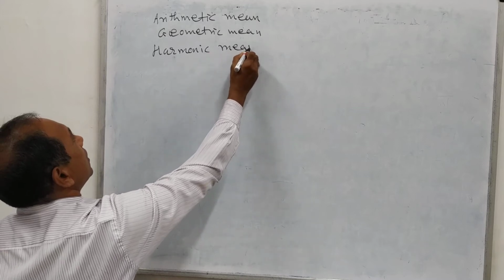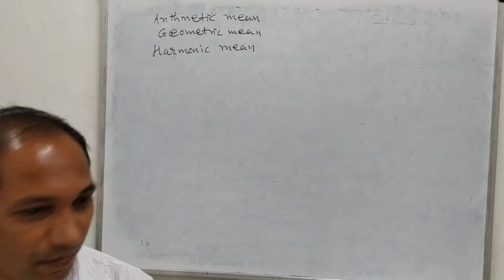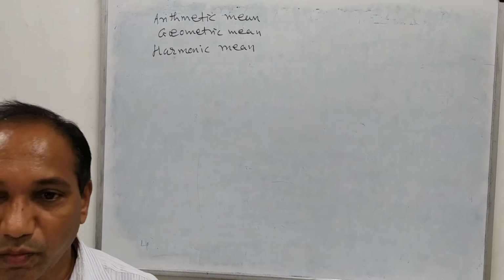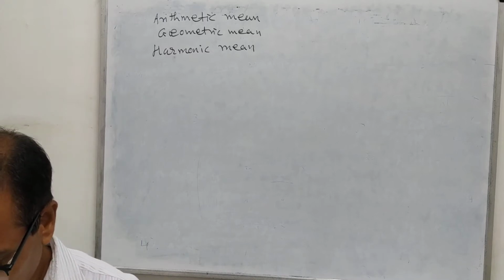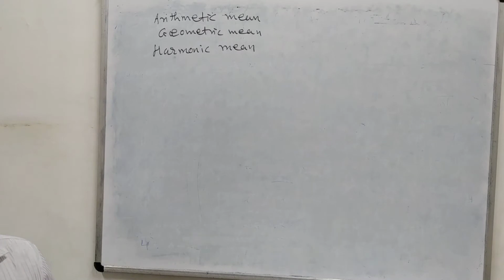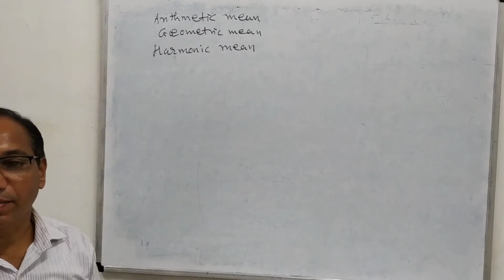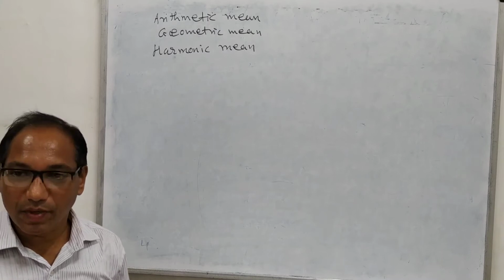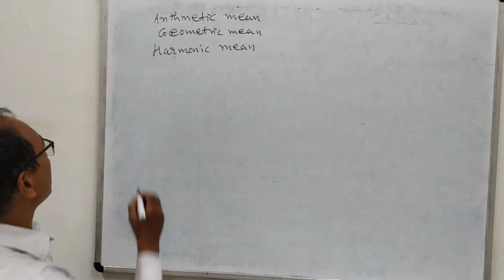But as I told you, here arithmetic mean is very important because most of the questions can be asked from this portion. However, sometimes if the questions are asked from these two sections, then also you must know what a geometric mean is and what a harmonic mean is. Okay? So now we will define harmonic mean.